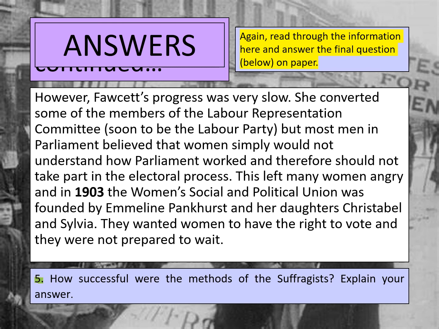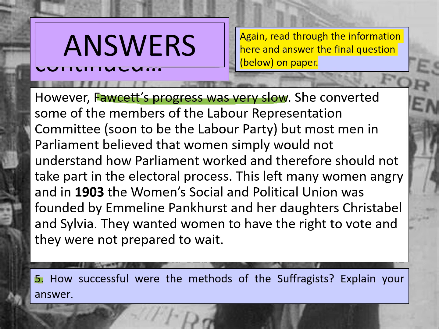But I would argue that they were not necessarily entirely successful because their progress was slow. So where it talks here about Fawcett's progress being slow, it means that although she was campaigning, women weren't getting the right to vote, and it didn't seem like they were going to get it anytime soon. So the progress was slow, and therefore I would argue she wasn't entirely successful in her campaign.